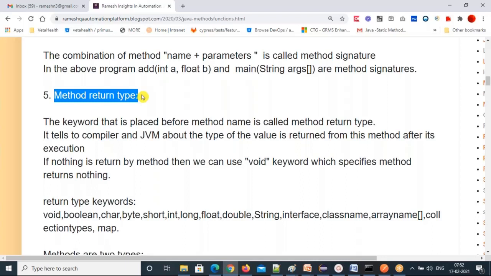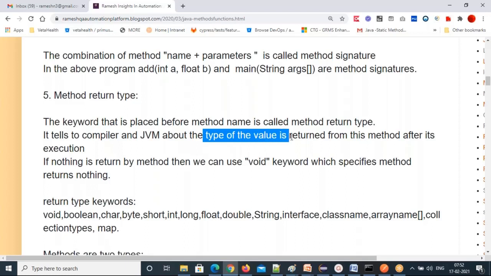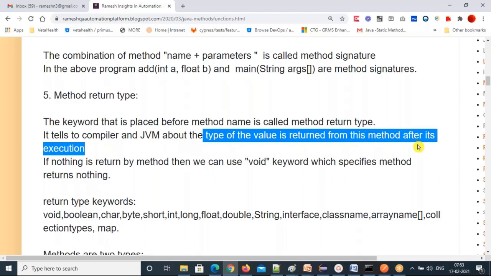It tells the compiler and JVM the type of value that is returned from this method after its execution.